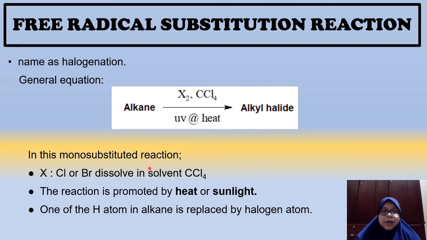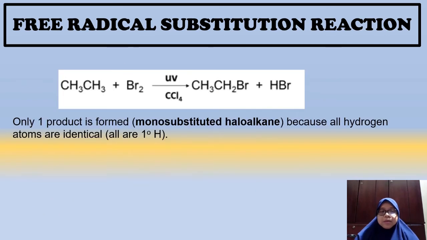So what happened in this reaction? One of the hydrogens in alkane is replaced by the halogen atom. We will look at this example. We have ethane, CH3CH3, plus bromine dissolved in CCl4 in the presence of UV.